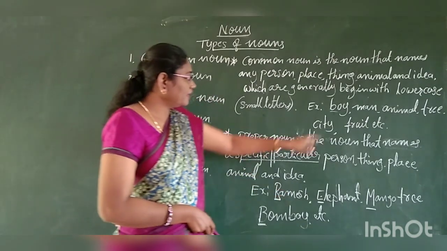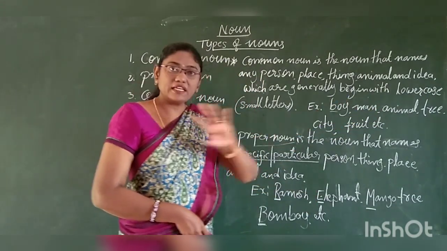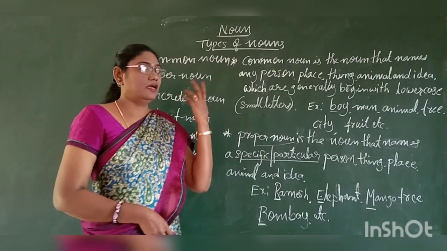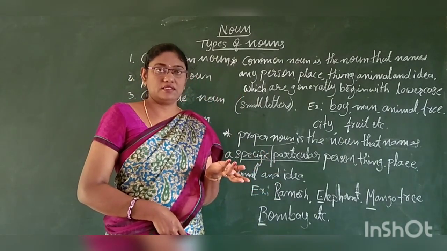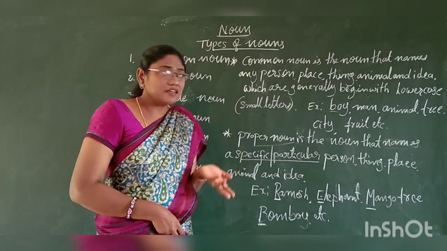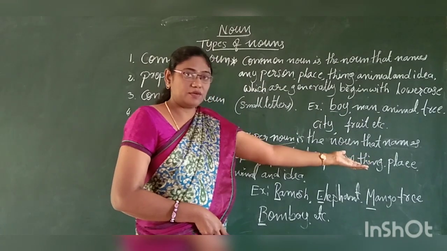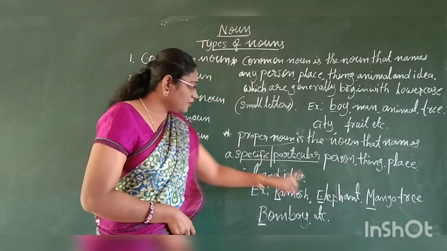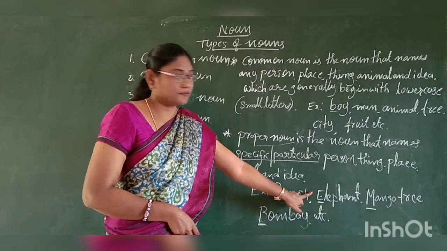Clear? Here, animal. It can be any animal. It can be a tiger, it can be hippopotamus, isn't it? It can be lion. But I did not mention in a common noun. Here, in proper noun, I mentioned a particular animal, that is elephant.